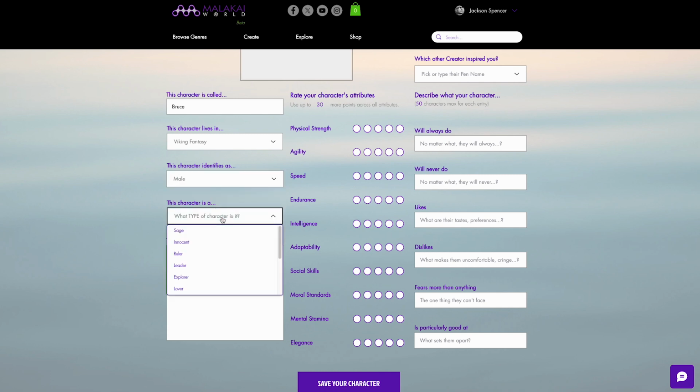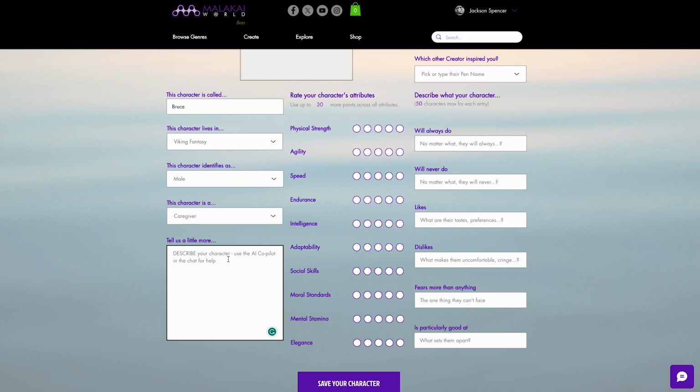Now, the type of character is there to describe the attitude that this character has, the kind of personality that they have, not necessarily who they are, but more a little bit of information on how they behave. I'm going to make Bruce a caregiver. You can describe your character in a little bit more detail.